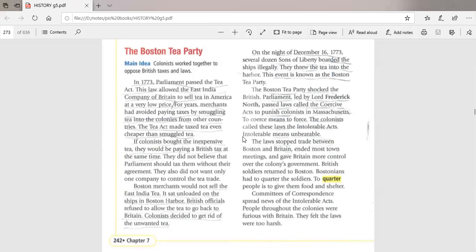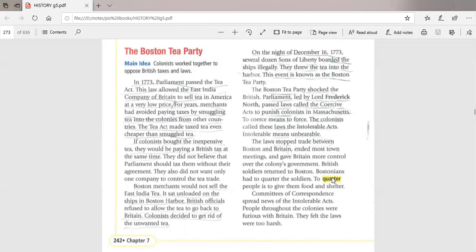So here is, guys, these laws were called the Intolerable Acts. Why? Because number one, they stopped the trade between Boston and Britain. Number two, they ended most of the town meetings. You know, this Committee of Correspondence they made to share ideas and news with each other? Britain stopped all of that, ended all of that, and also Britain took more control over the colony government.